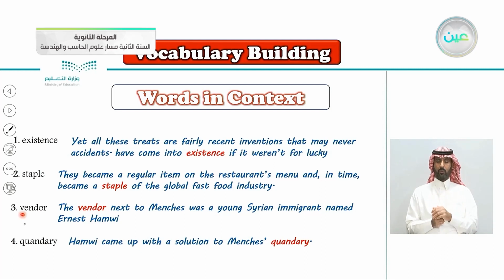The word vendor: the vendor next to Menches was a young Syrian immigrant named Ernest Hamawi. Number 4, quandary: Hamawi came up with a solution to Menches' quandary.